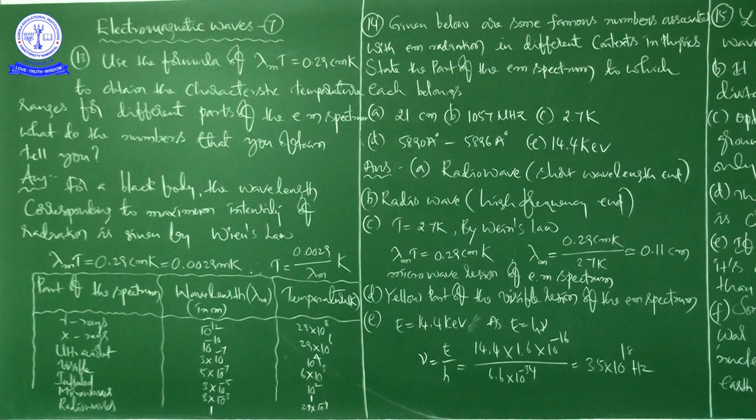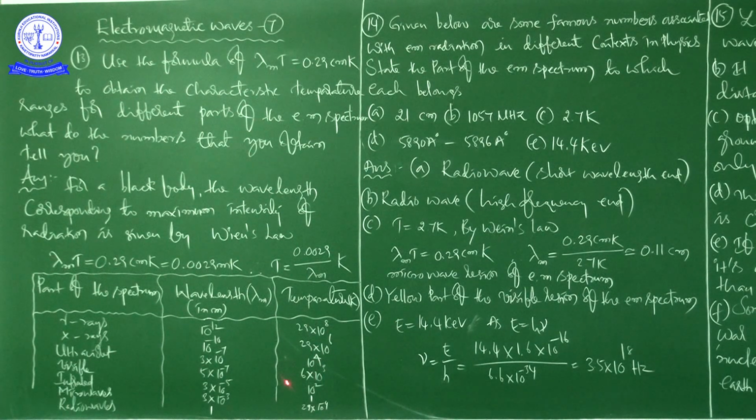Now, after completion of this, what I want to say is these numbers tell us the temperature ranges required to produce electromagnetic radiations of different wavelengths. See here, see the red light where I am showing.